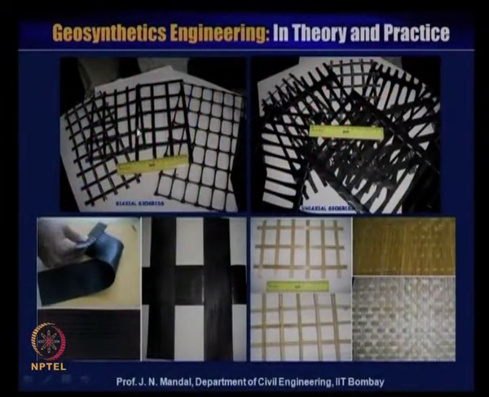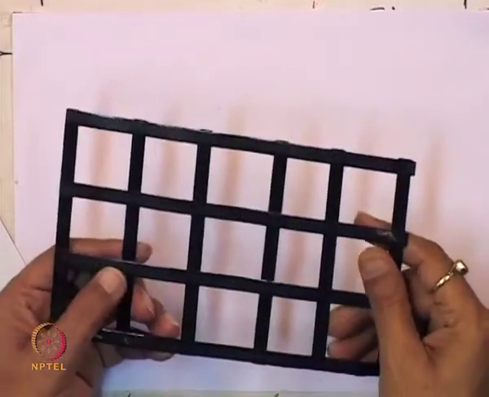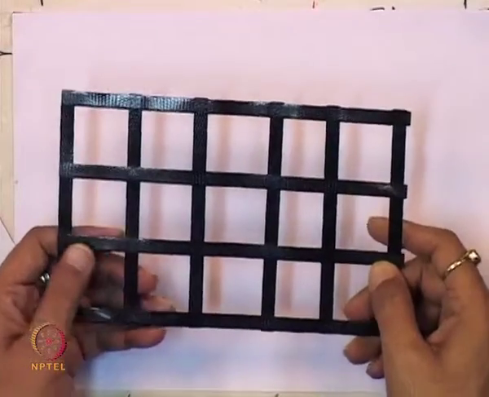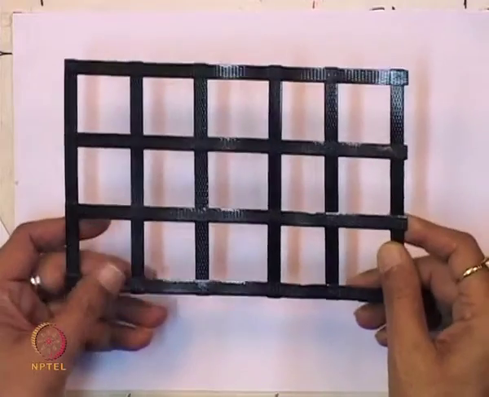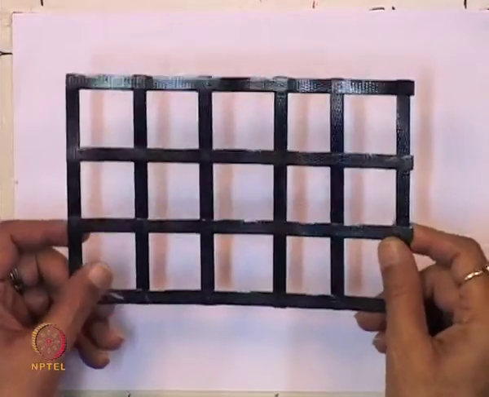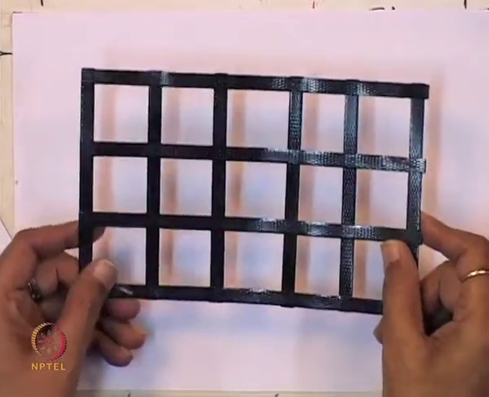This geogrid material is biaxial geogrid material. You can see here, this is the biaxial geogrid material, which means the tensile strength in the machine and cross machine direction is the same.